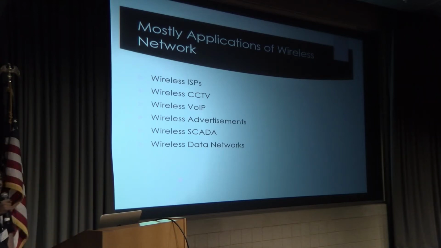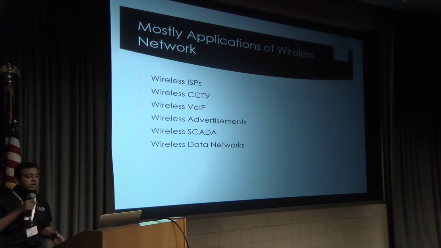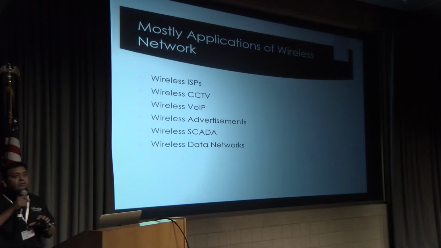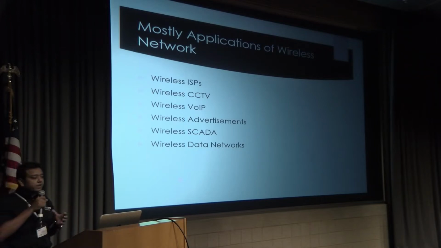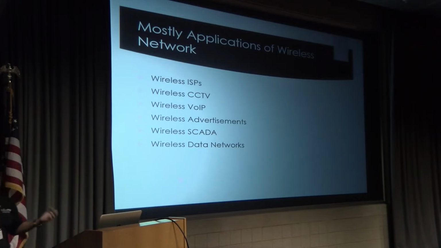Nowadays, the most common applications of wireless networks are wireless ISPs and wireless CCTV systems, because it is very quick, and before you had to invest big money in network infrastructure to lay down cables.